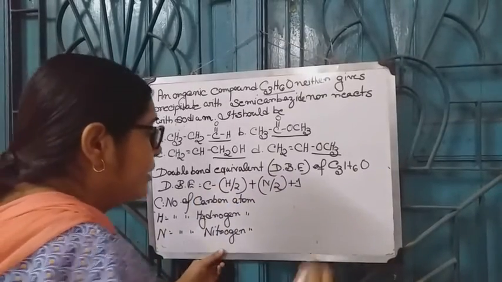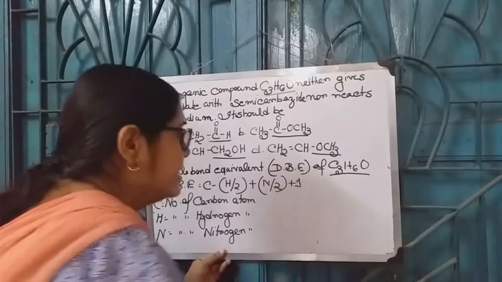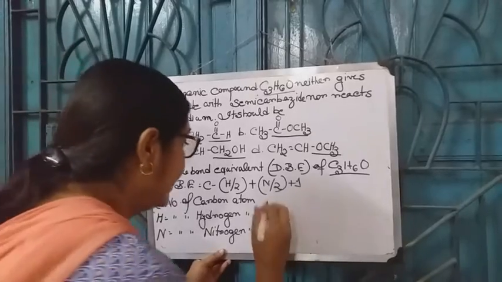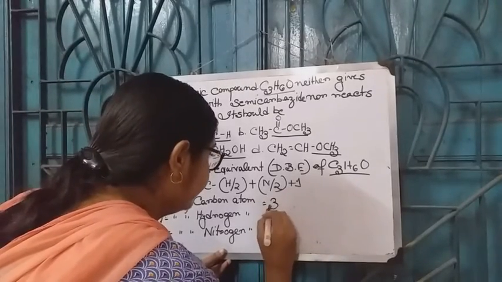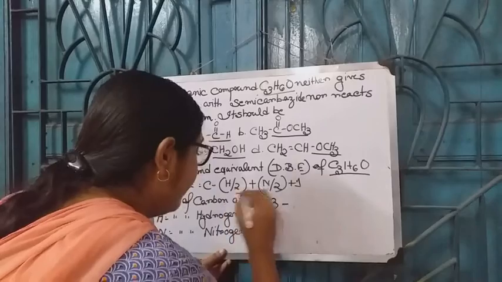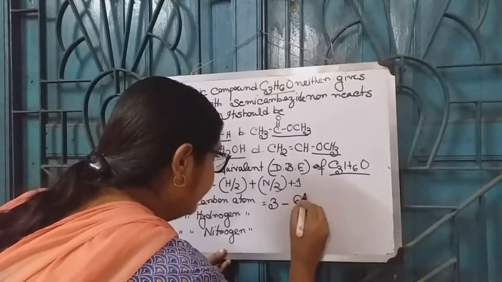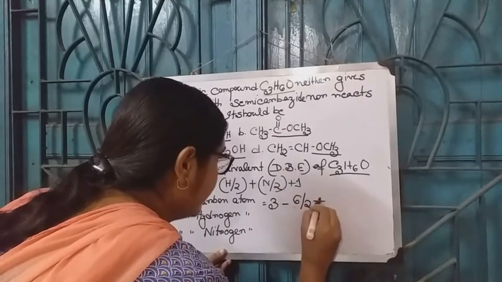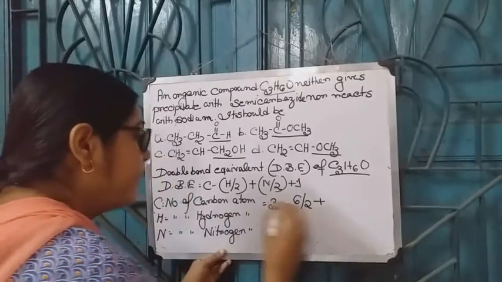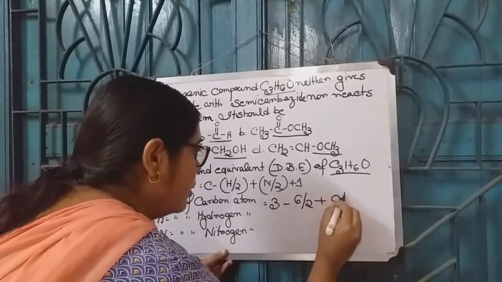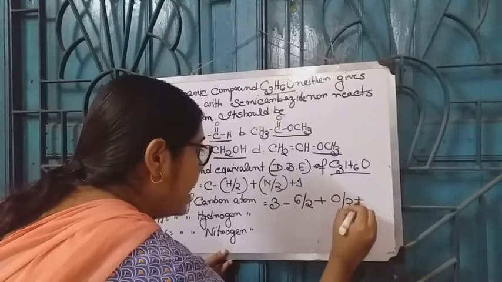In the given question C3H6O, the number of carbon atoms is 3 minus the number of hydrogen atoms, 6, divided by 2 plus the number of nitrogen atoms, 0, divided by 2 plus 1.